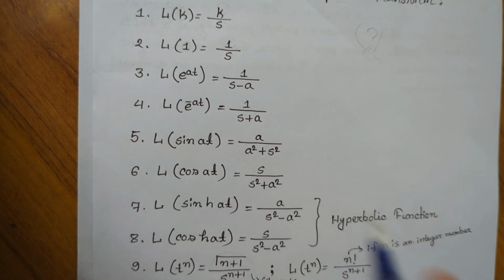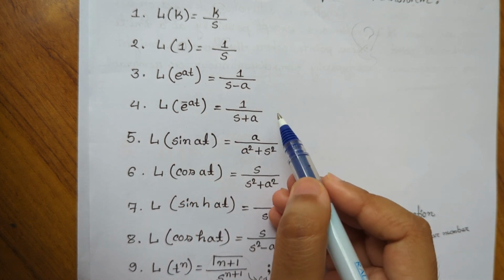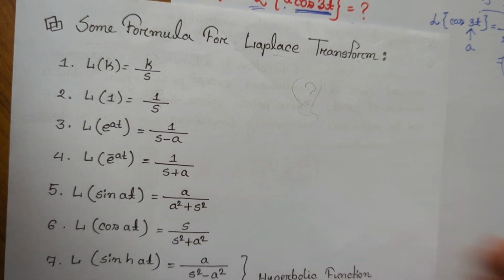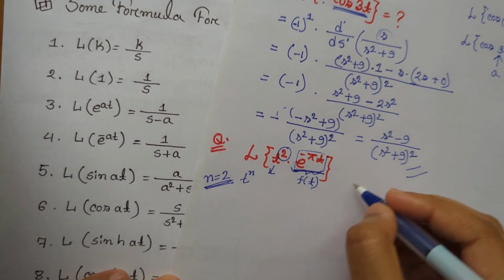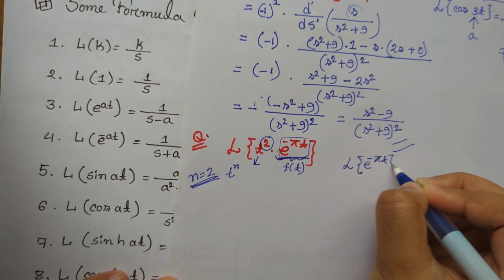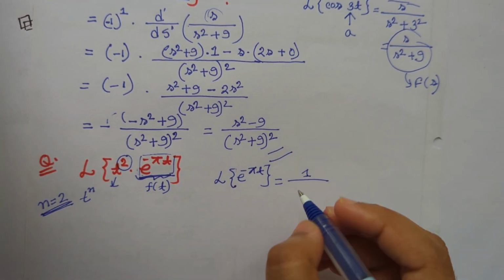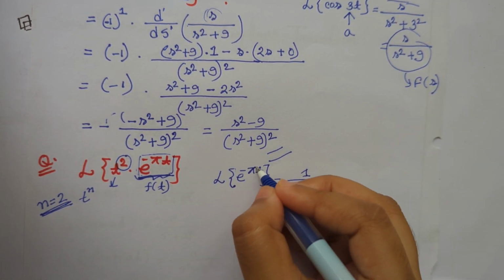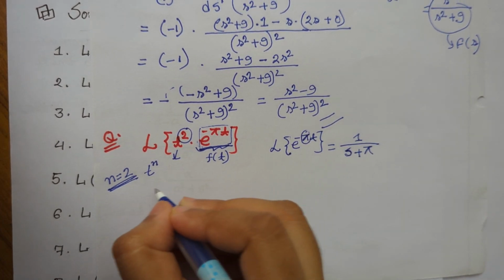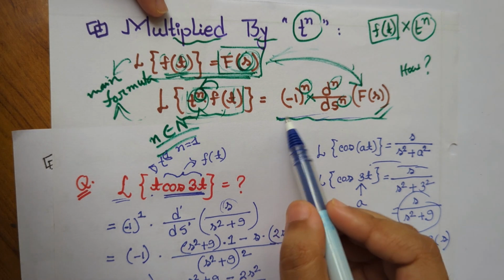From the basic formula we have already known that the Laplace transform of e to the power minus at equals 1 divided by s plus a. Here our constant term a equals pi. So the Laplace transform of e to the power minus pi t will be 1 divided by s plus constant term. Here our constant term is pi, so s plus pi. And this is our f of s function, and now we will use the main formula.